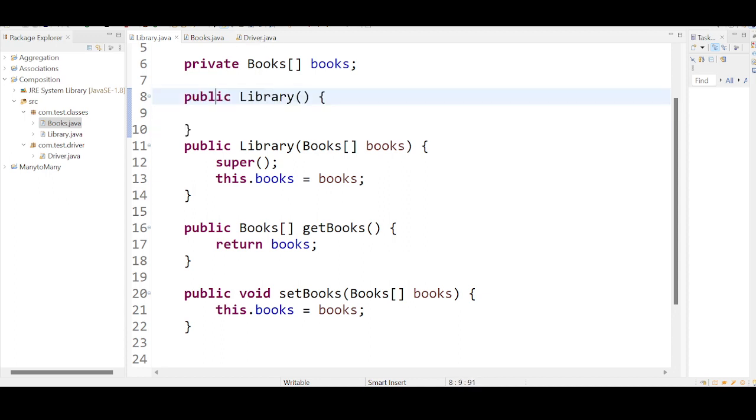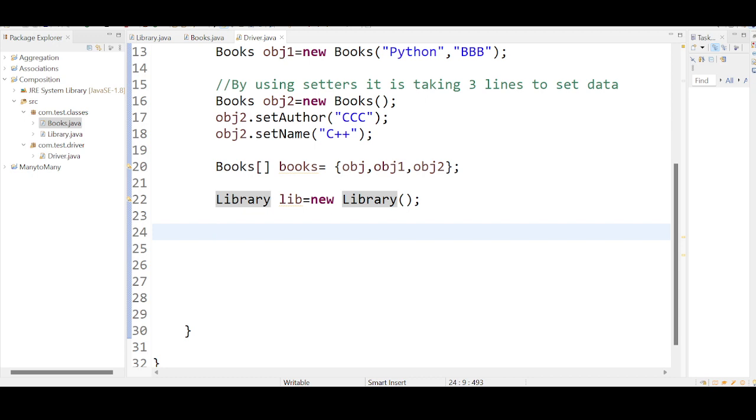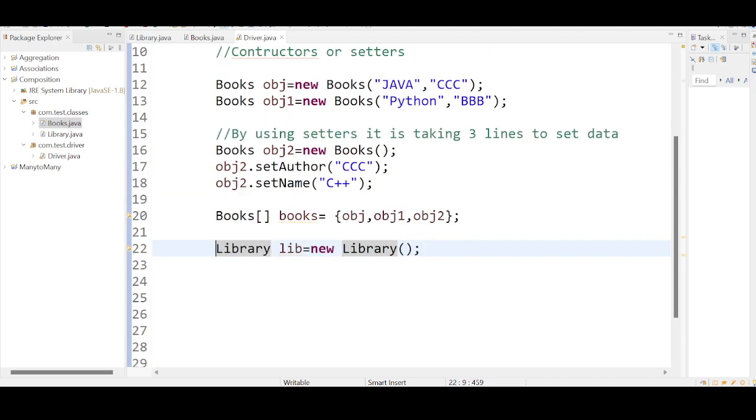The more you practice, you will get more knowledge about why this is mandatory. For now, just assume that this is mandatory. Now go back to the code. So the library class is created.